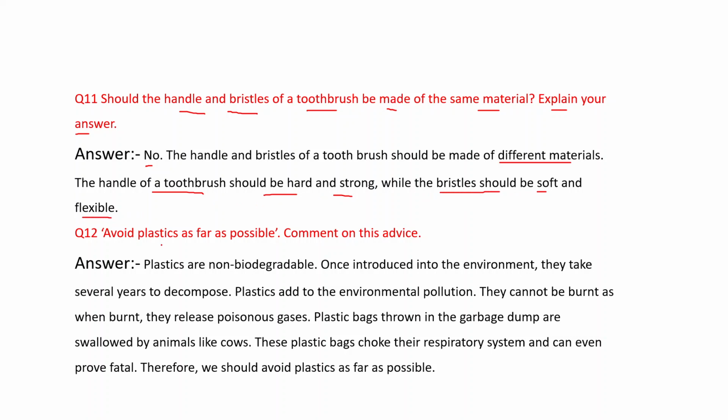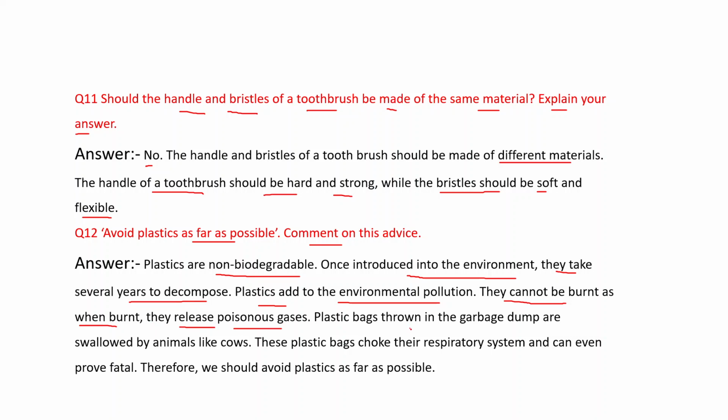Avoid plastics as far as possible. Comment on this advice. Plastics are non-biodegradable, that is, cannot be easily decomposed by microorganisms. Once introduced into the environment, they take several years to decompose. Plastics add to the environmental pollution. They cannot be burnt, as when burnt, they release poisonous gases.